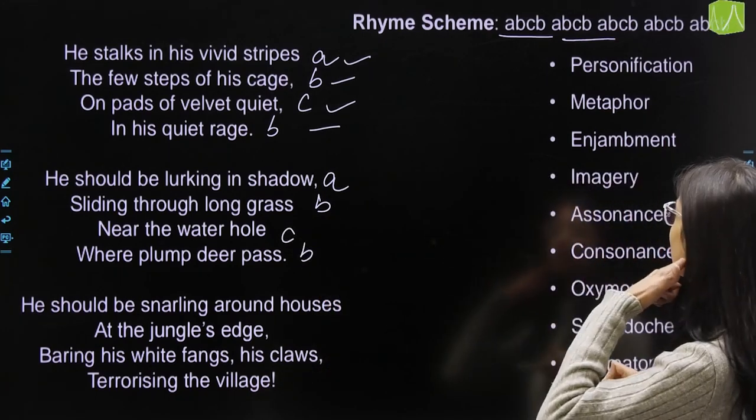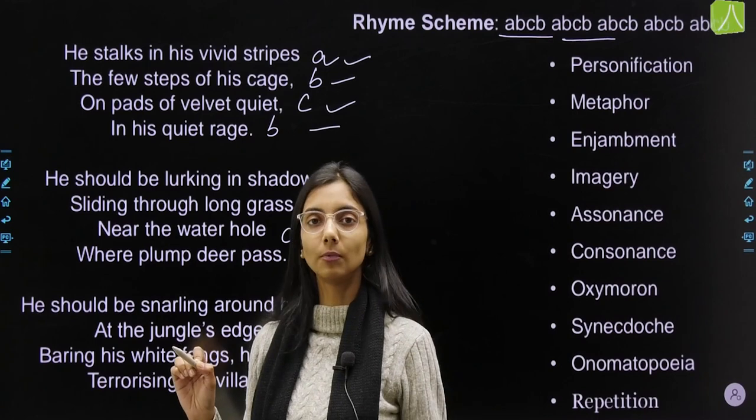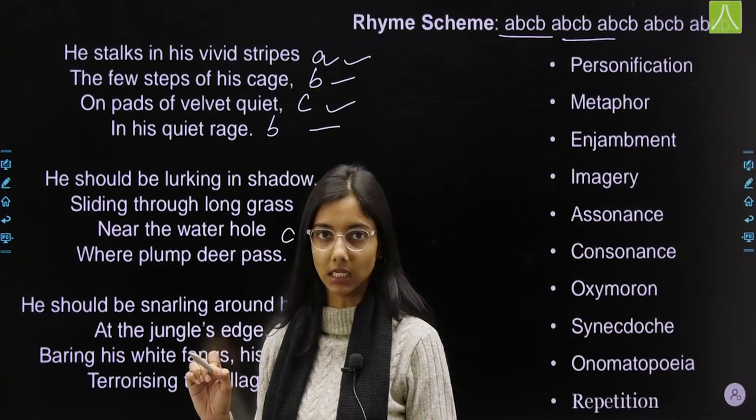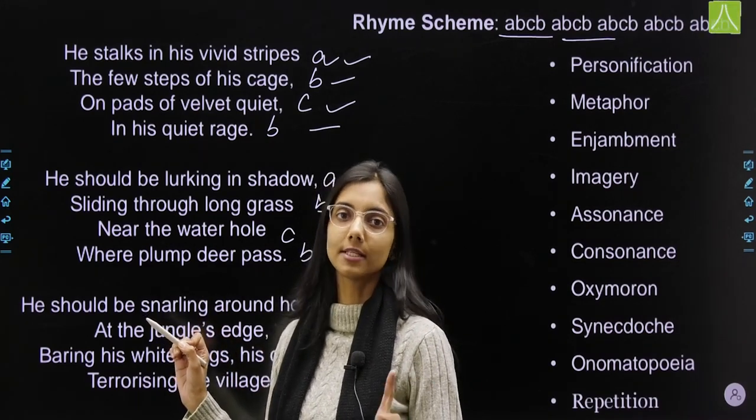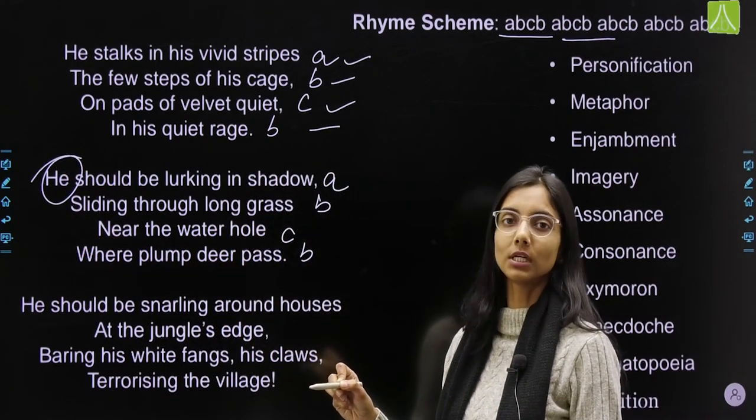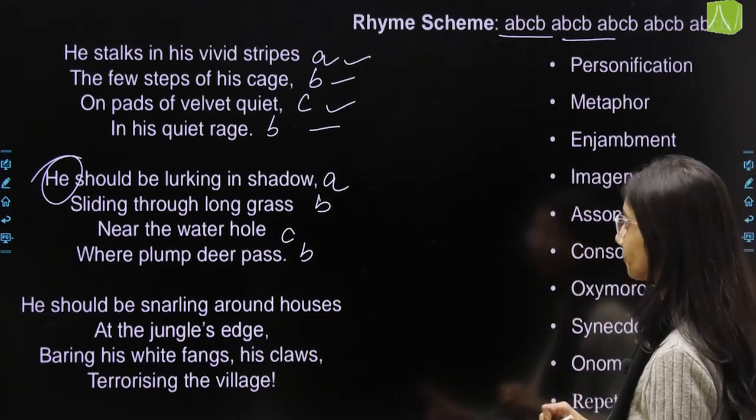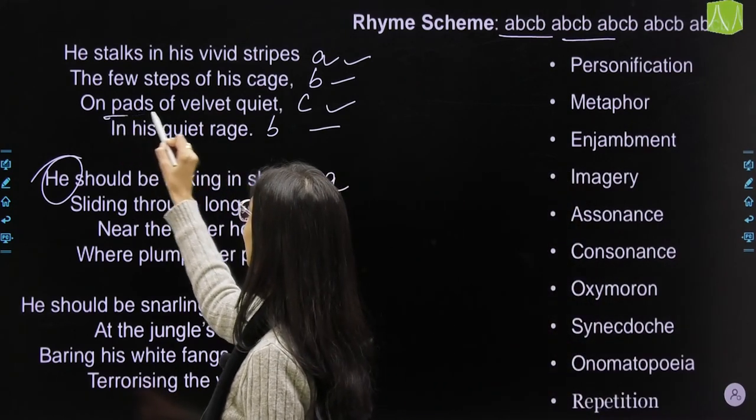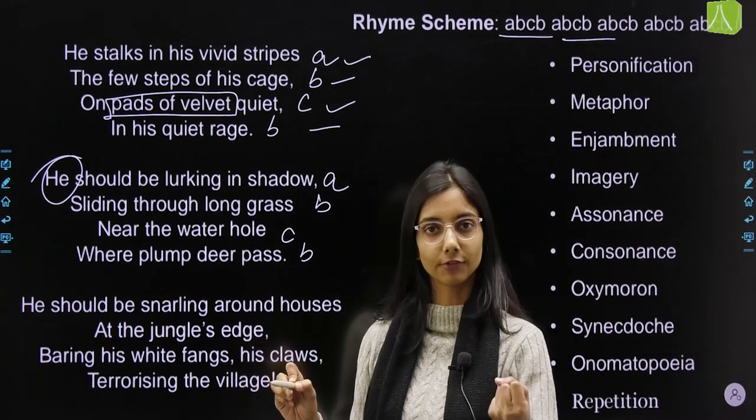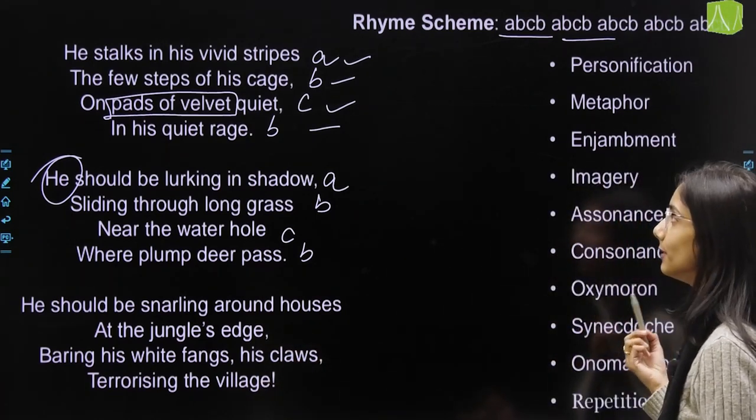Now let's look at the poetic devices. Personification. So throughout the poem, in the whole poem, tiger has been personified. As you must have noticed, I was also using he, right? Because in the poem, tiger has been personified. He use हुआ है सब जगह उसके लिए. ठीक है, being an animal, it use होना चाहिए था, but he use हुआ है, that's personification. Then we have metaphor. Pads of velvet, that's your metaphor. उसके paws को क्या बोला है? Pads of velvet बोला है. जो furry paws है उसको क्या बोला है? Pads of velvet बोला है. So that's your metaphor.